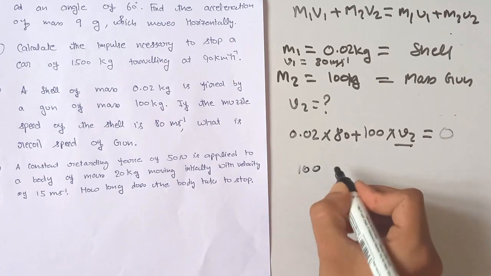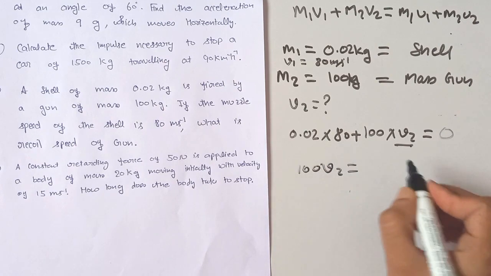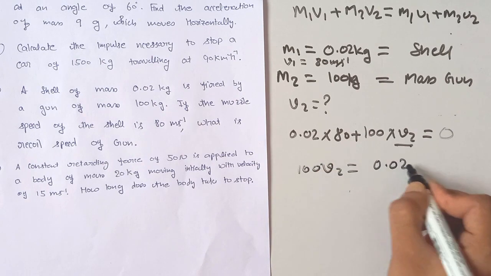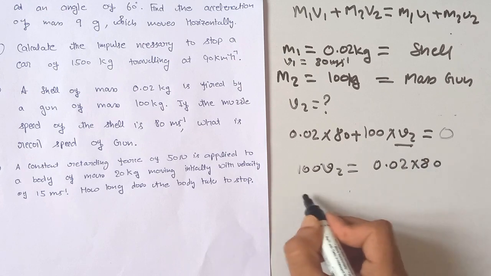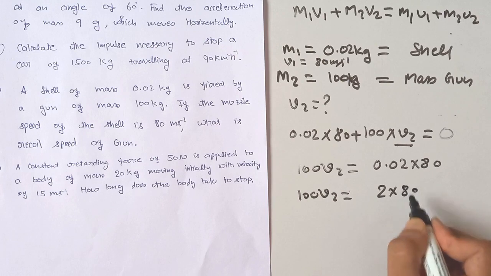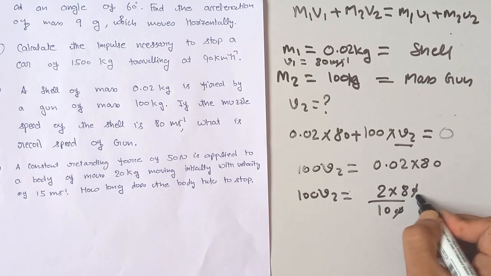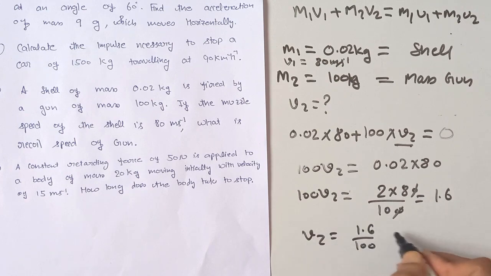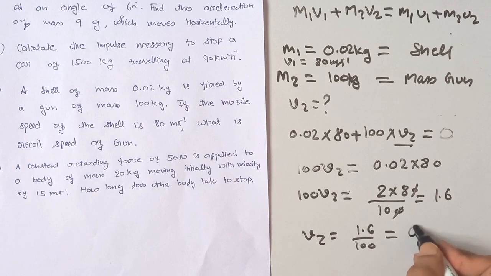Here 100 v2 is equal to 0.02 multiplied by 80, so 100 v2 is equal to 2 multiplied by 80 divided by 100, which is equal to 1.6, and v2 is equal to 1.6 divided by 100, which is equal to 0.016 meter per second.